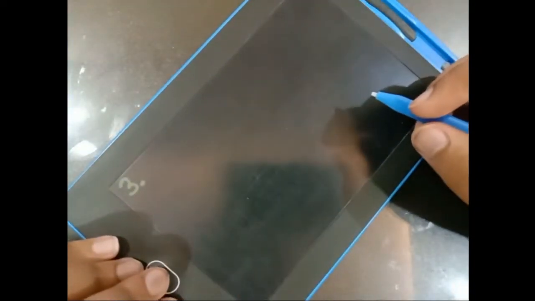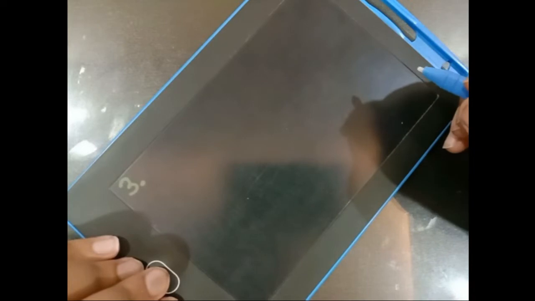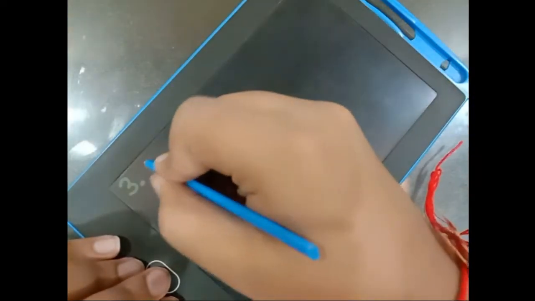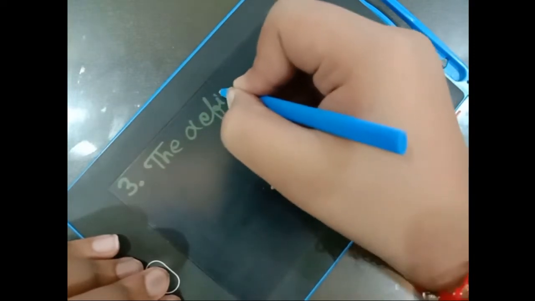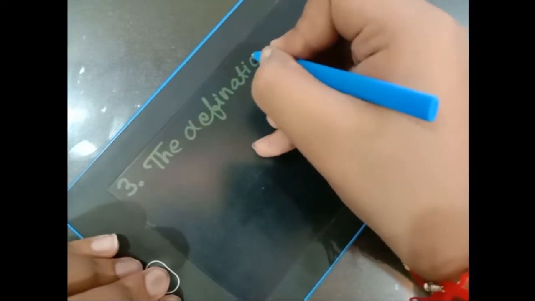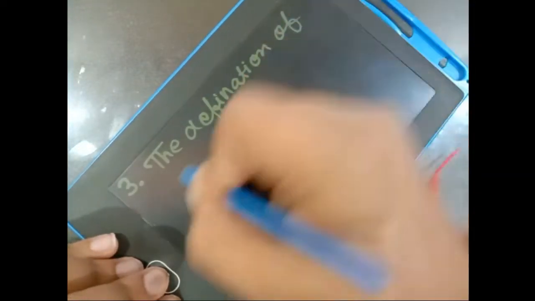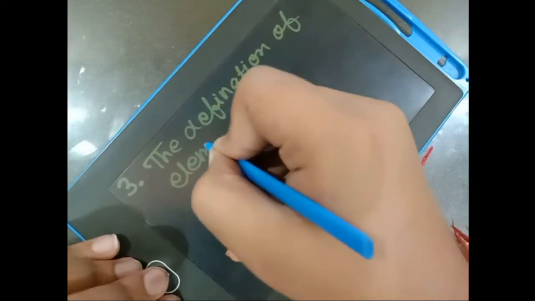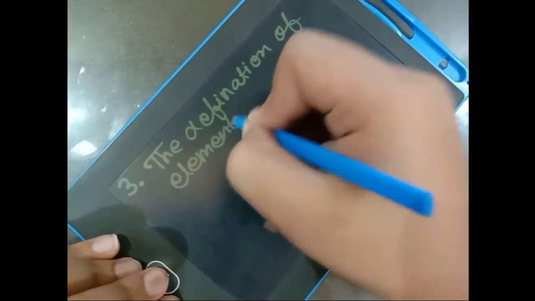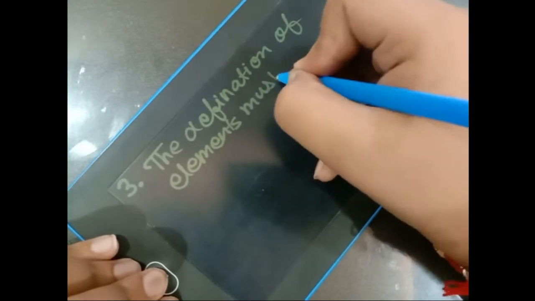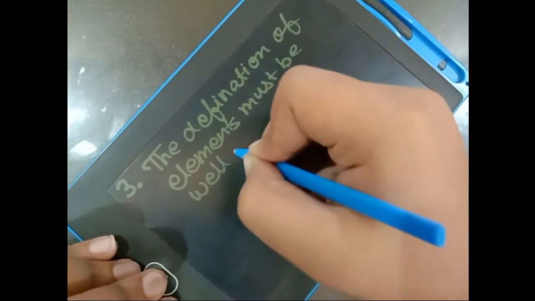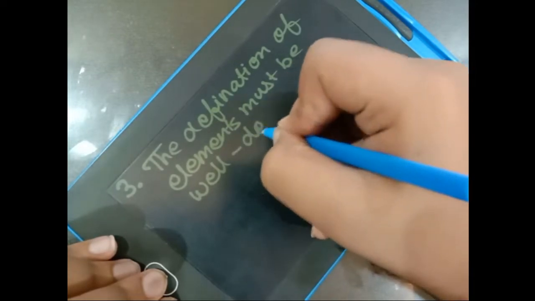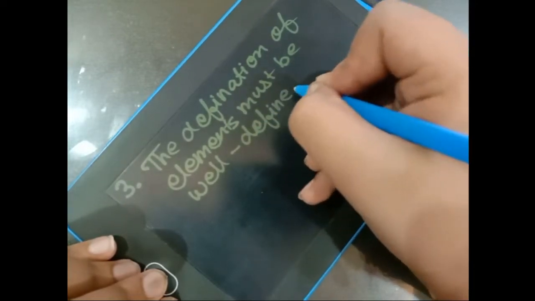Now the third rule is the definition of elements must be well defined.